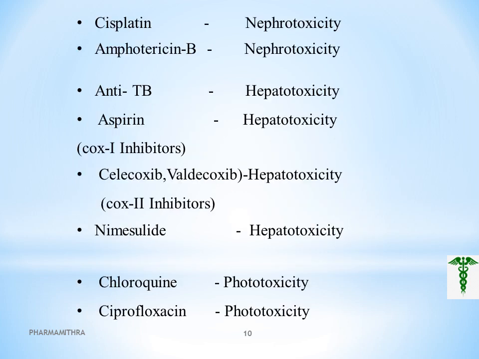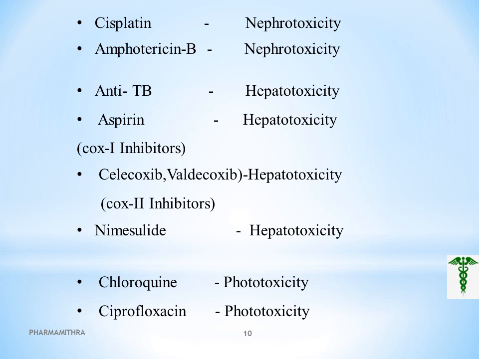In this slide, I compressed all the questions asked in competitive exams. Note this slide. If you have a question on a nephrotoxic drug or hepatotoxic drug or phototoxic drug, note these drugs in the options.